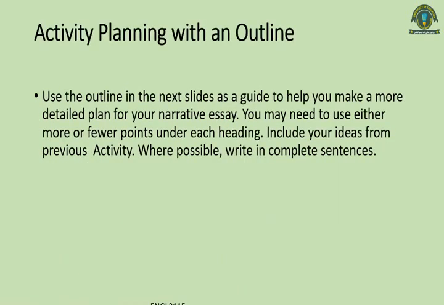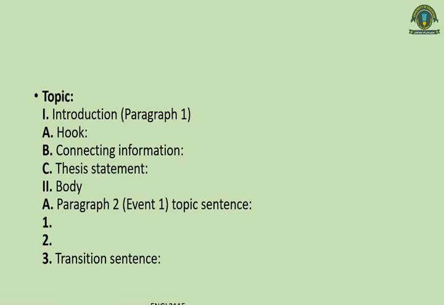When you are planning your outline, you can plan it like this. You should write what my hook will be, what my connecting or background information will be, and what my thesis statement will be. Students, if you do your essay writing with the help of an outline, it is really going to help you and teach you the essay.